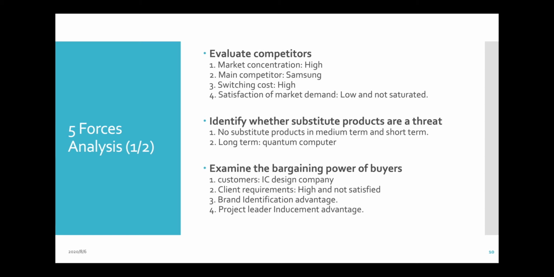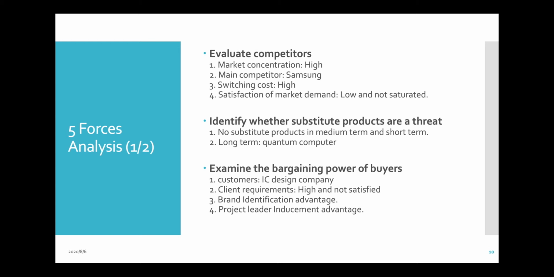Right now there is no clear threat for TSMC. But in the long term, if the quantum computer changes the way of calculation, it is very different from IC chips and CPU calculation. The logic is different, the working strategy is different. So when quantum computers come to commercial use, it should be a threat.